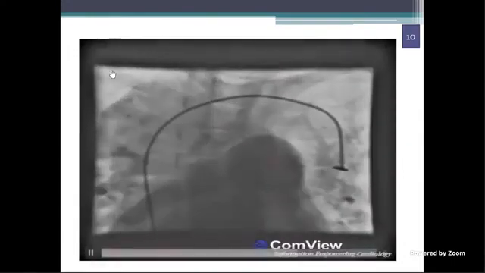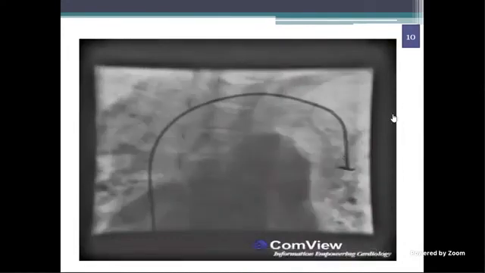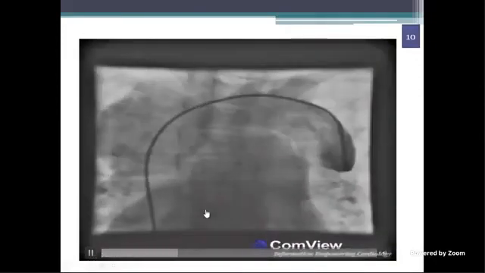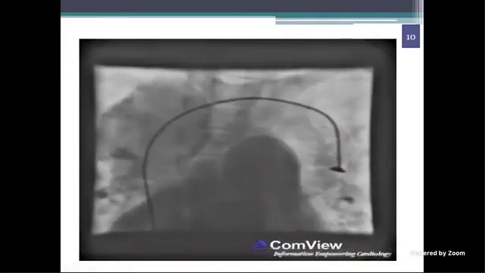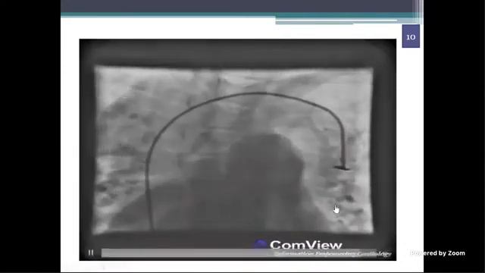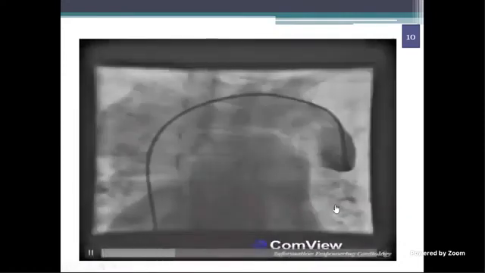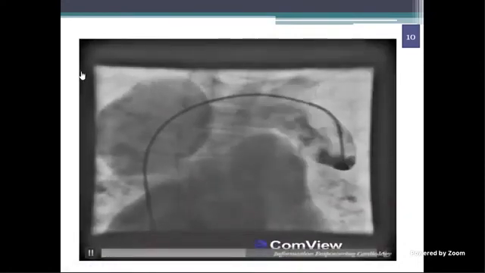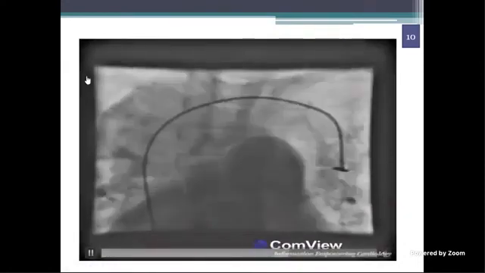Sir, this AP view, right-sided catheter. The catheter course is from the femoral vein, IVC, via SVC to the opposite side SVC. I mean, via the innominate vein, they are connecting via the horizontal vein. Probably a left SVC.